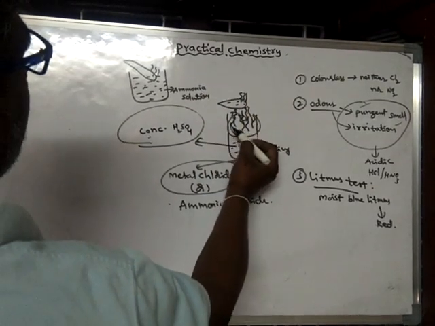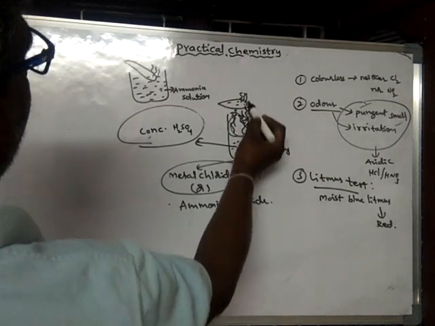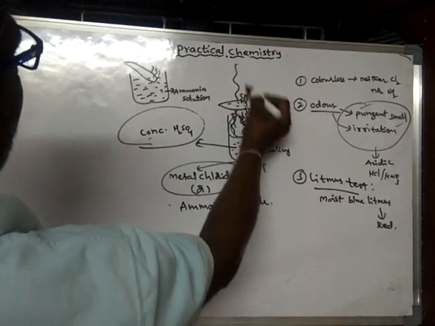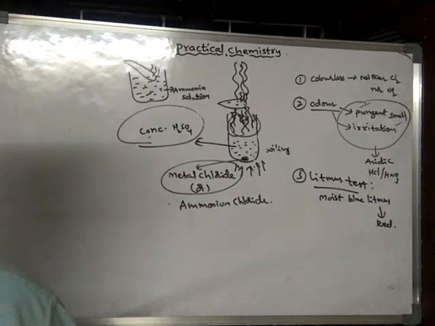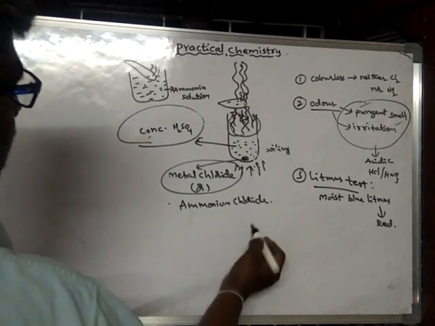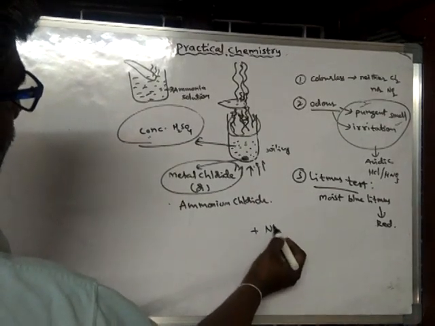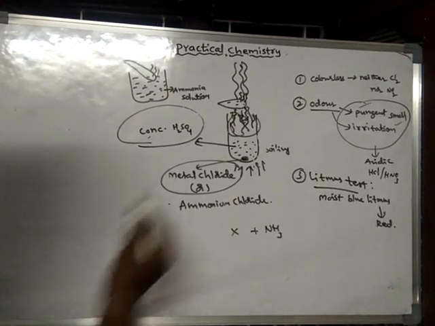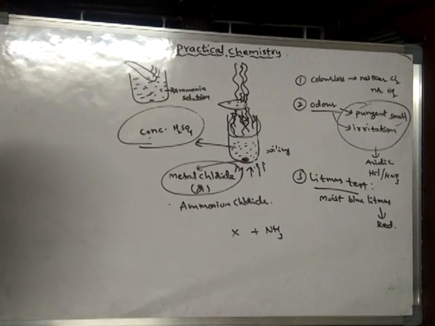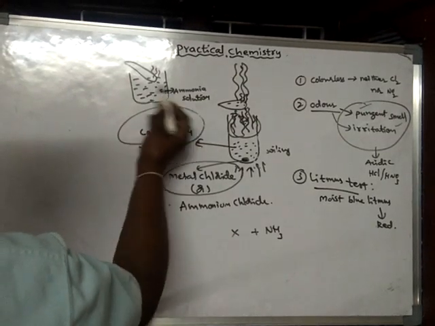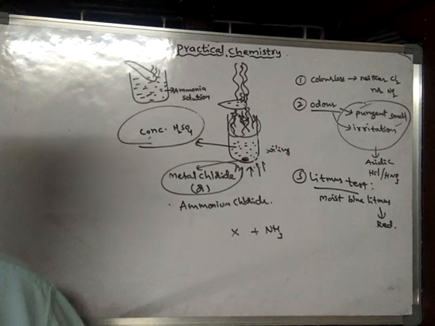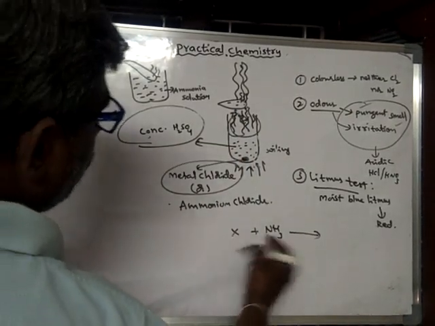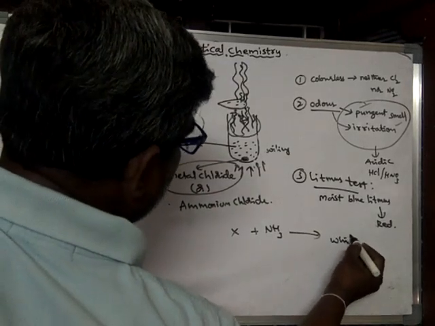If this gas reacts with these ammonia vapors and produces white dense fumes, it means this gas, which we don't know, X, is an acidic gas. So when the glass rod dipped in ammonia solution is brought near, what happens? It produces white dense fumes.